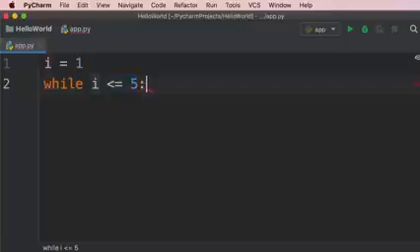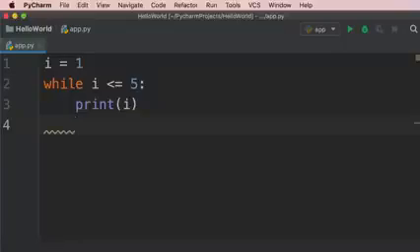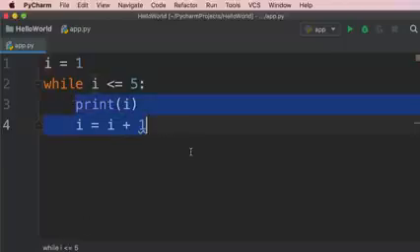So here we type a colon and press enter. Now we have a block of code. In this block, we can print i, and then we need to increment i by 1. So we set i to i + 1. If we don't do this, i will always be 1, and this block of code will get executed indefinitely. It will never terminate. Basically, our program will continue running until it runs out of memory.